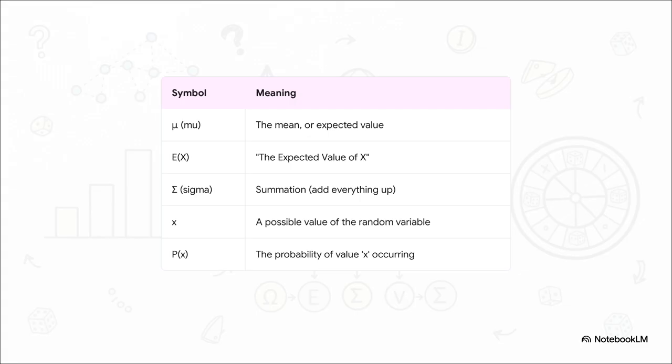So the heart of this formula is x times p of x. It creates a weighted value. An outcome that's really likely has its value count for more in the final average. So all this formula is really saying is, for every possible outcome, multiply it by its probability, and then add all those results together. That's it.